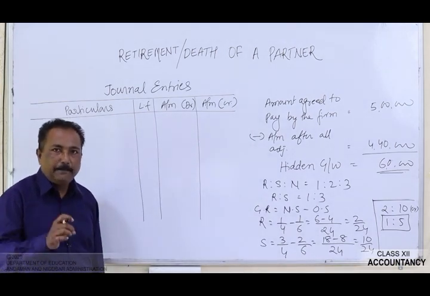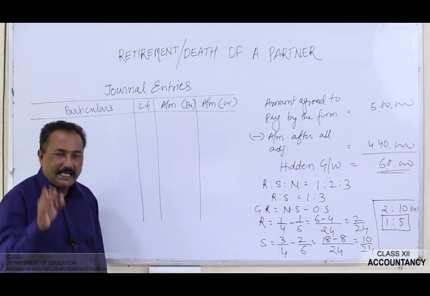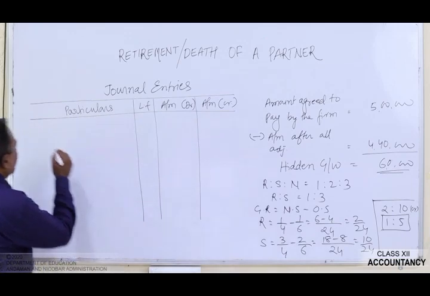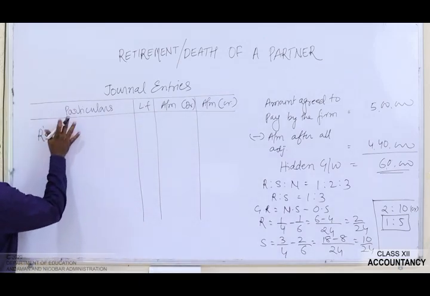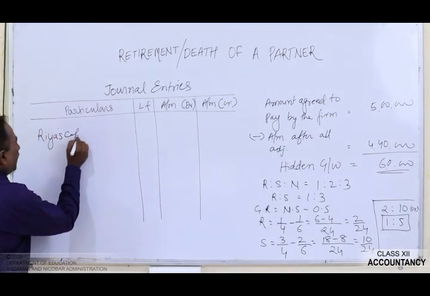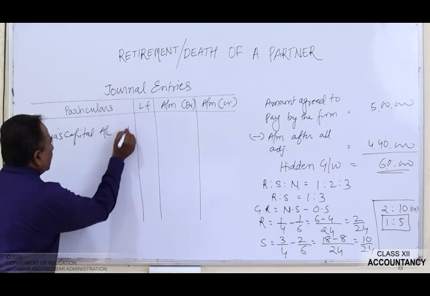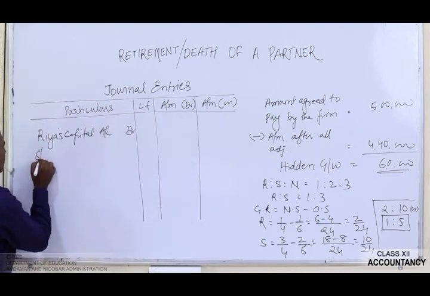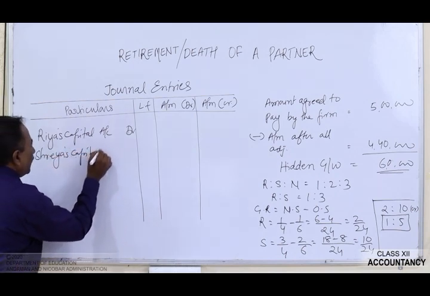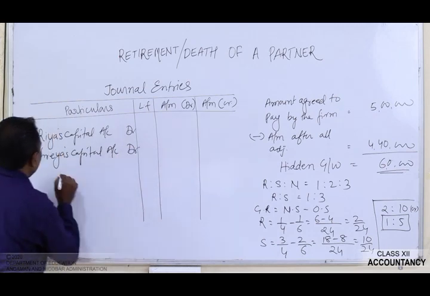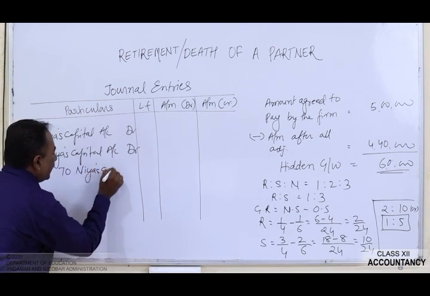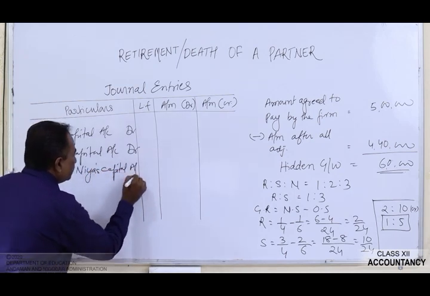Now the gaining partners' capital accounts will be debited and the sacrificing partner's capital account will be credited. Now we will write by name. It will be Ria's capital account debit, Shreya's capital account debit to Nia's capital account.